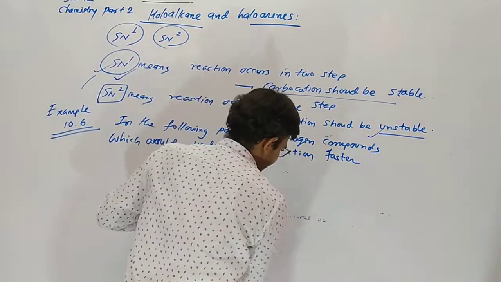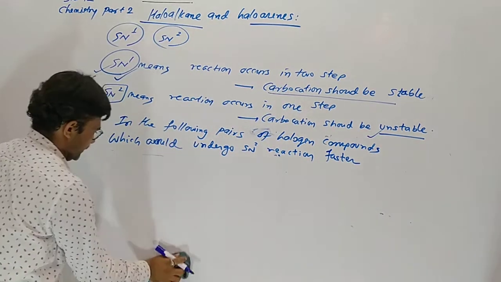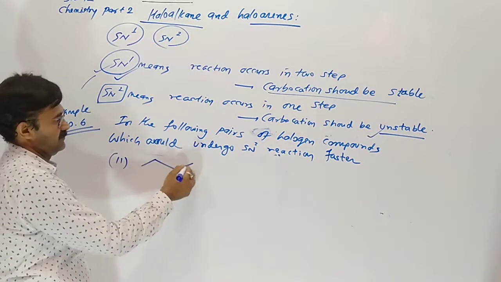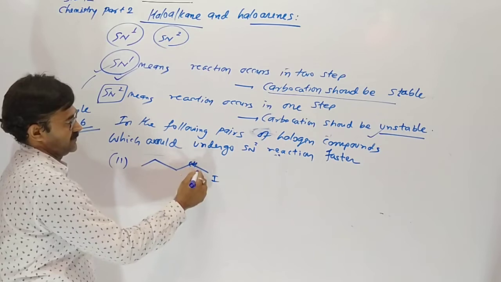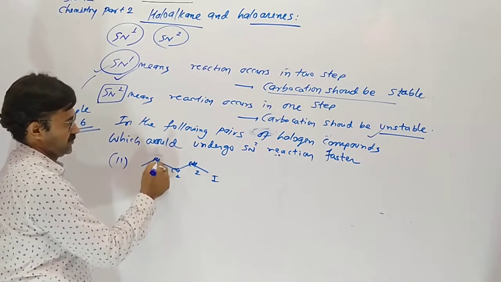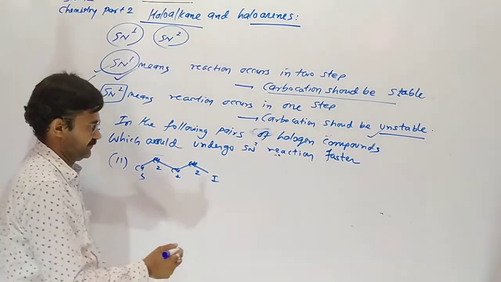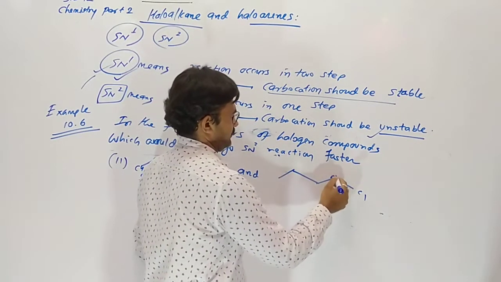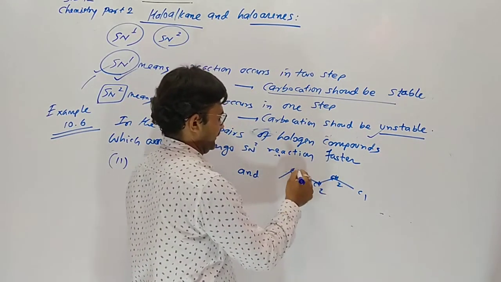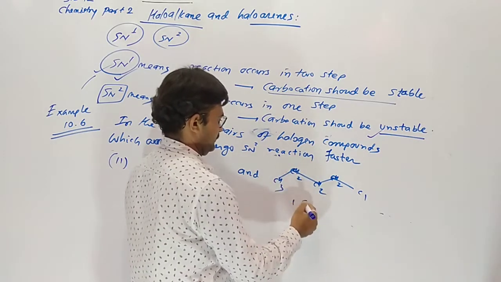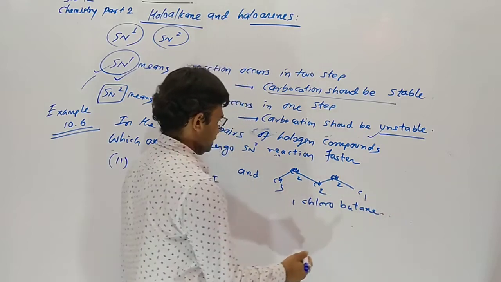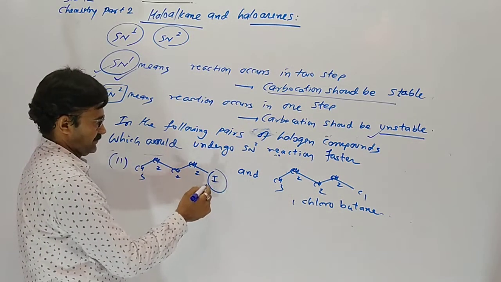One iodobutane and one chlorobutane. CH2, CH2, CH2, CH3 and one chlorobutane is given. Here you can see both are primary.